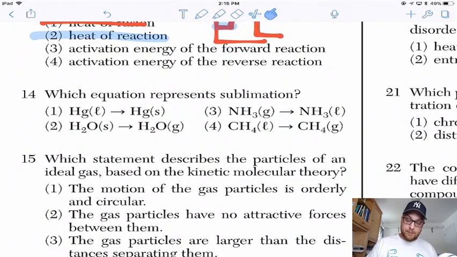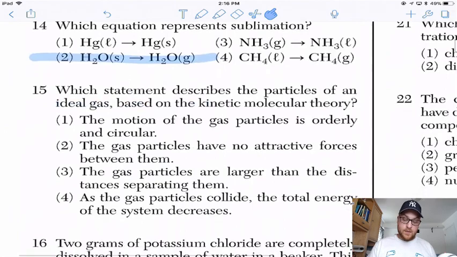Which equation represents sublimation? Sublimation is when a solid turns directly into a gas, kind of missing that liquid phase. So that's going to be 2. 1 is freezing, 3 is condensing, and 4 is vaporizing.